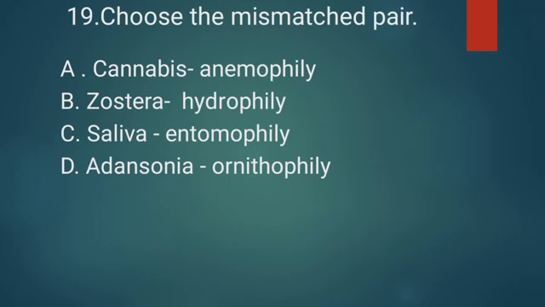Then the last one is option D, Adansonia. It's ornithophily. Ornithophily means through the birds, but in this plant it is mainly through insects. So option D is the mismatched pair. The correct answer is option D, Adansonia ornithophily.